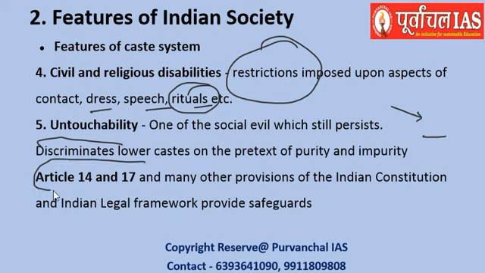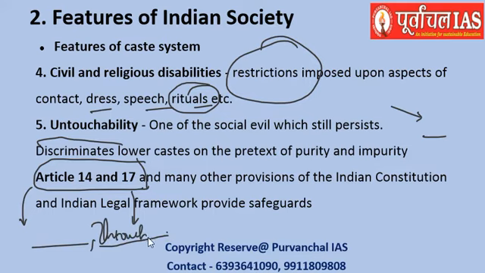But the Indian Constitution's Articles 14, 17, and various other provisions provide safeguards as far as untouchability is concerned. Article 14 says that people are equal in front of the law, and that essentially makes a Brahmin and a low caste person equal in front of the law. So there is no point in dividing yourselves in terms of caste. And Article 17 of the Indian Constitution completely prohibits and abolishes untouchability.